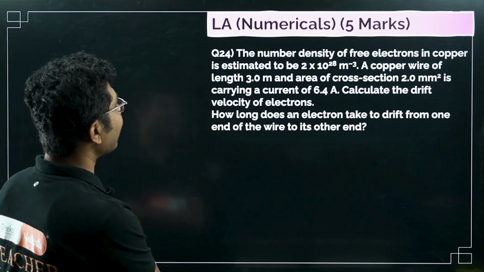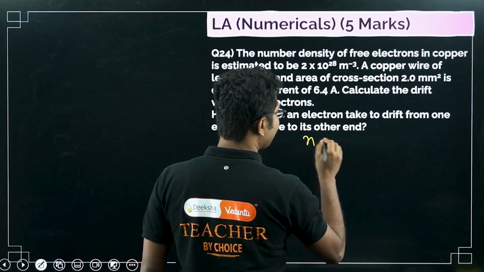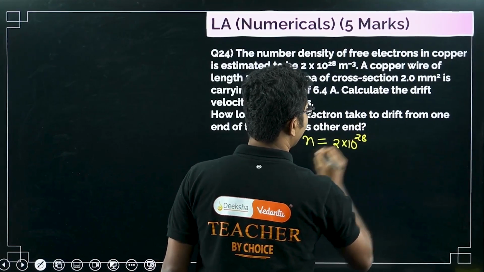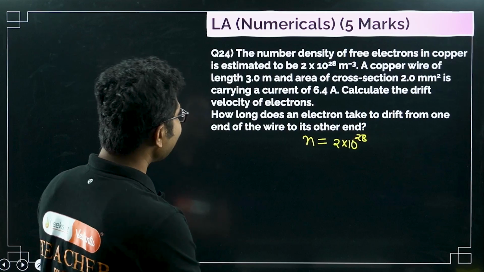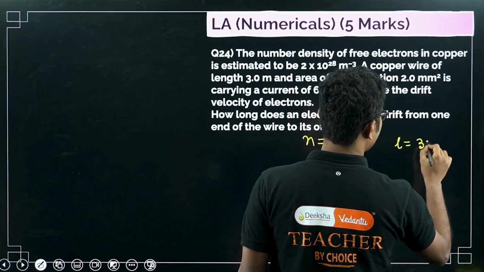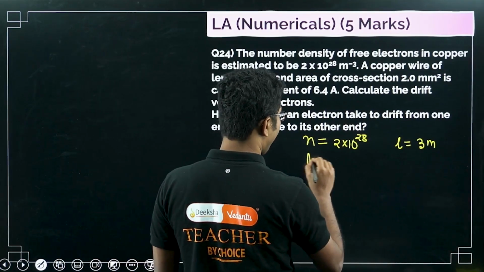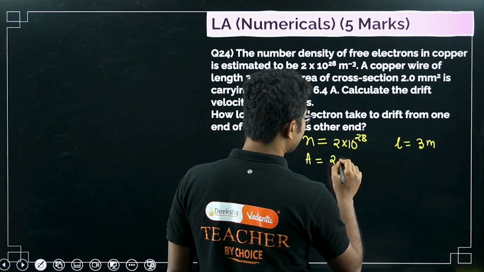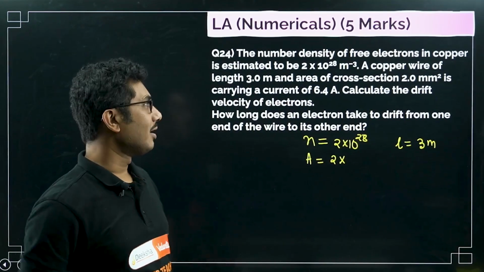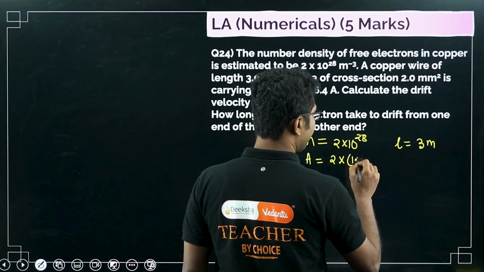So first of all, number density of free electrons is given. N is given 2 times 10 to the power of 28. A copper wire, length of the copper wire is given 3 meters. And area of cross section is given 2 millimeter square. Now what is millimeter? 1 millimeter is 10 to the power of minus 3.